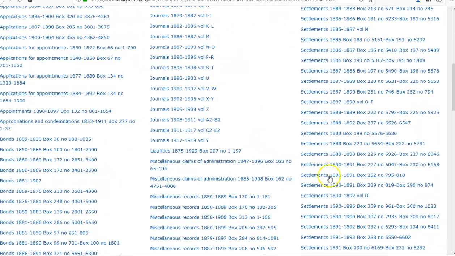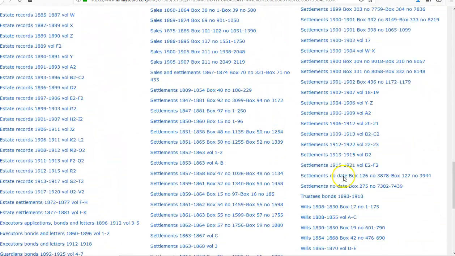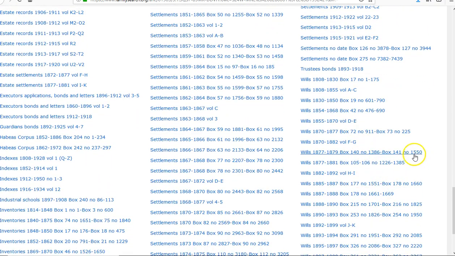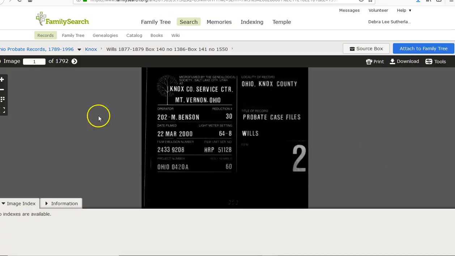We're going to go down to wills, and we're going to try to find box 141, which right here we have box 141 through 1550, and we're looking for 1545. So we're going to go into this will box. We know he's going to be somewhere close to the end. So let's see, 1775.